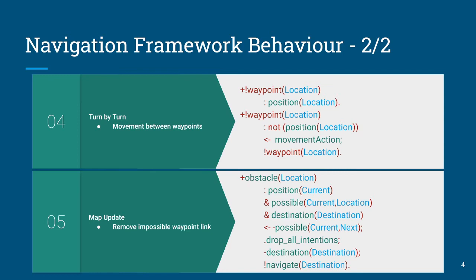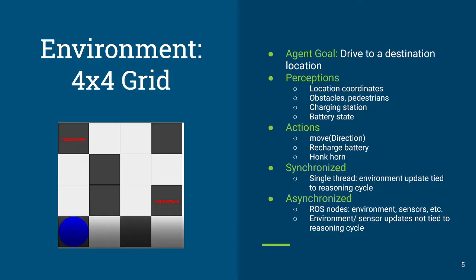You can use a mental note about your destination and then simply readopt the achievement goal of navigating to that destination. So, the grid agent in a little bit more detail. It's a 4x4 grid. The agent starts in the bottom left and is given the goal of getting to the bottom right. We tell it about most of the obstacles, but I don't tell it about the pedestrians, and I don't tell it about this particular obstacle right here. So it's going to need to do a map update.